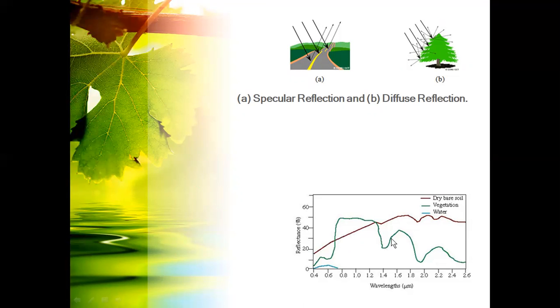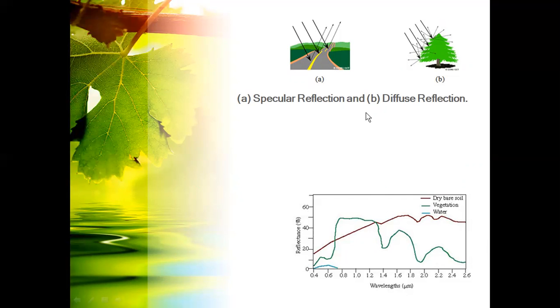This spectral signature is always plotted as reflectance versus wavelength. It is very important from the exam point of view. Sometimes they ask directly about the spectral signature. What is a spectral signature? At that time you have to draw this and explain it: what is wavelength, what is reflection, how the EMR radiations travel and touch the target on the earth surface, and how they get reflected.